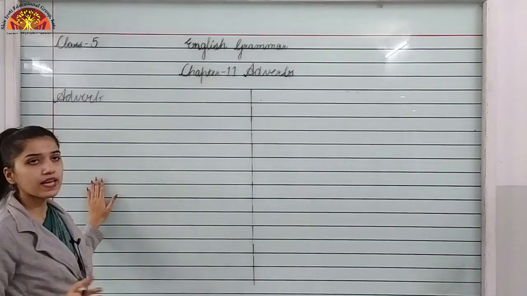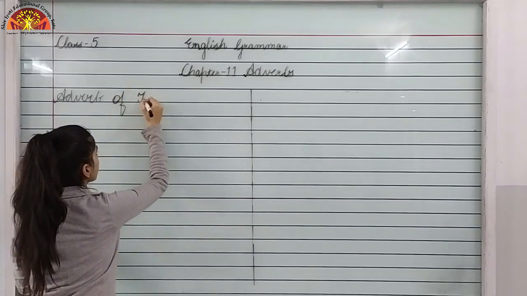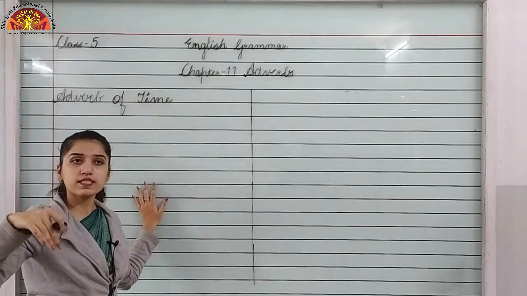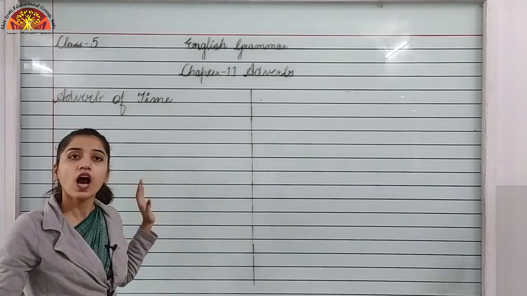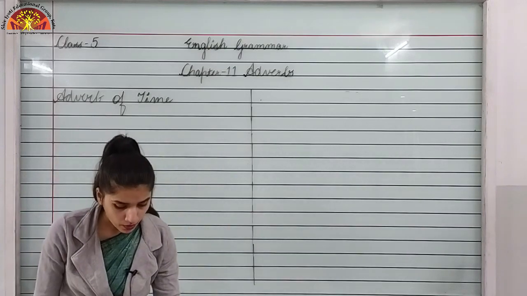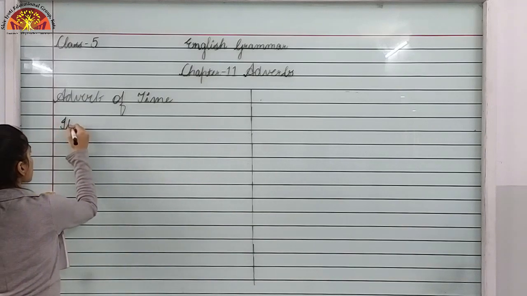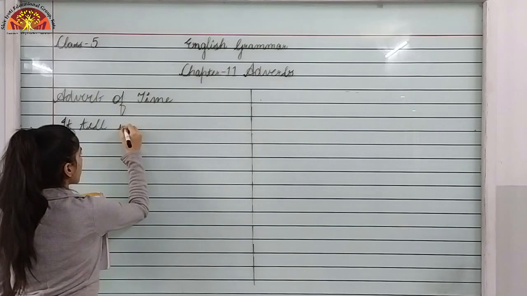That is adverb of time. Adverb of time tells us when an action took place or when an action occurred. So now I am writing over here that it tells us when an action occurs.